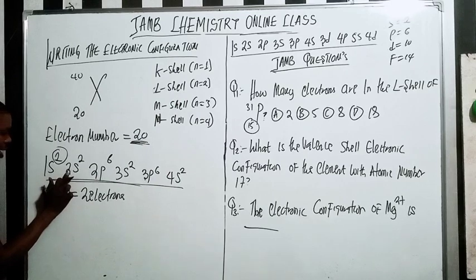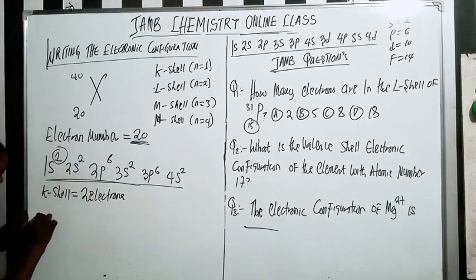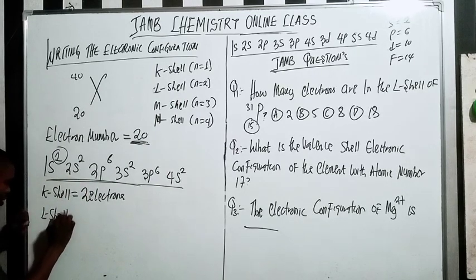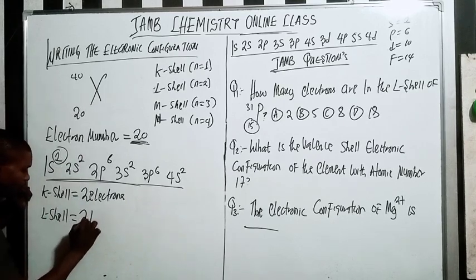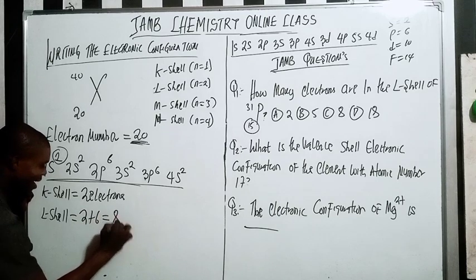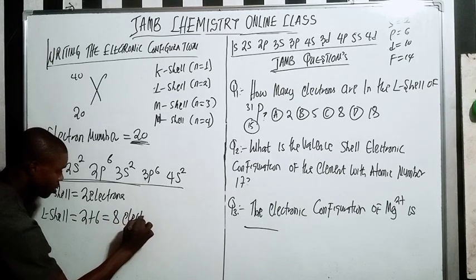We only have 2s and 2p. So you have the L shell. Now, we have to sum the two of them. So it will be 2 plus 6, which is 8 electrons. Do you understand?